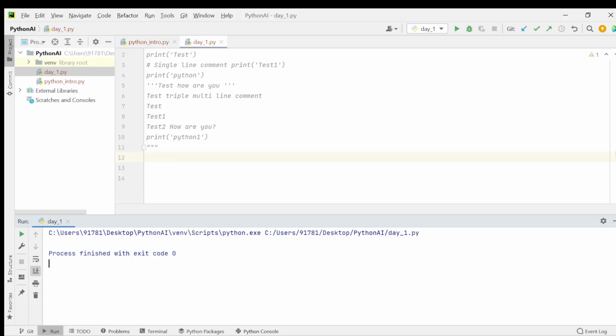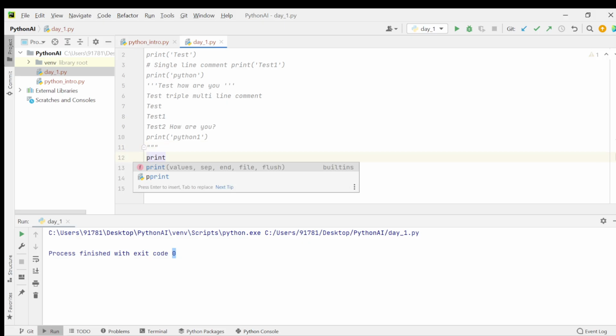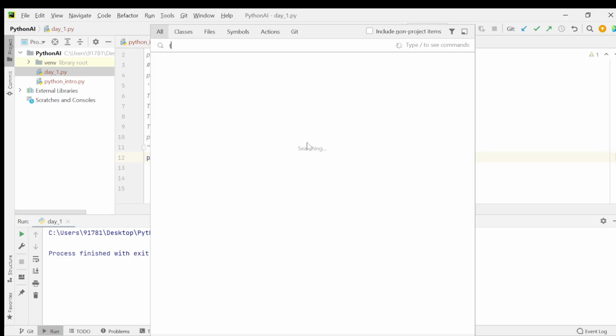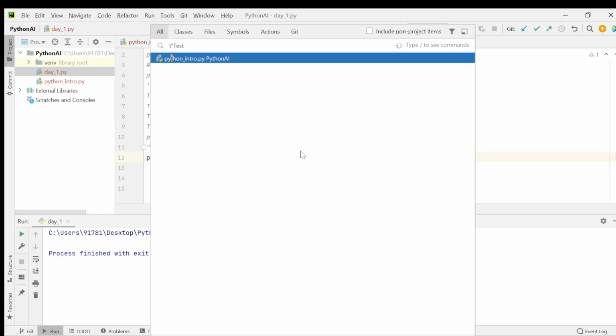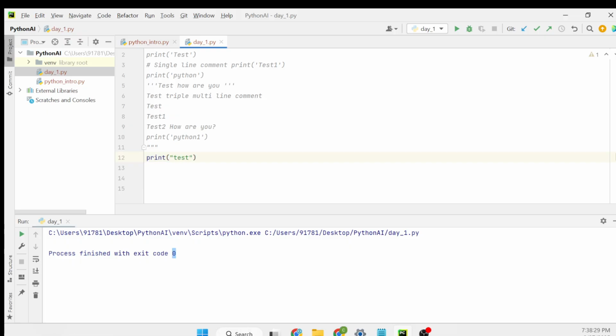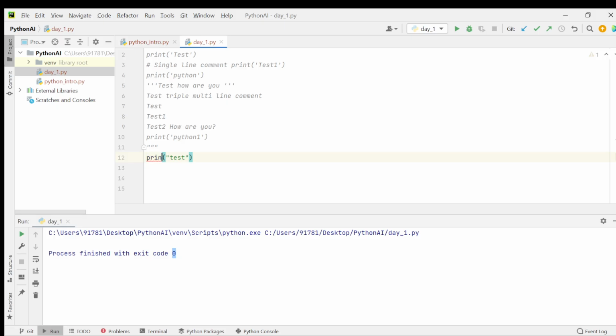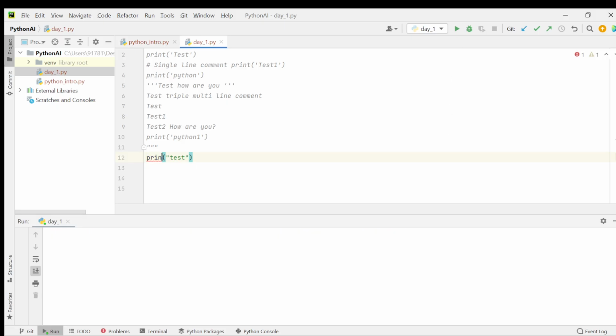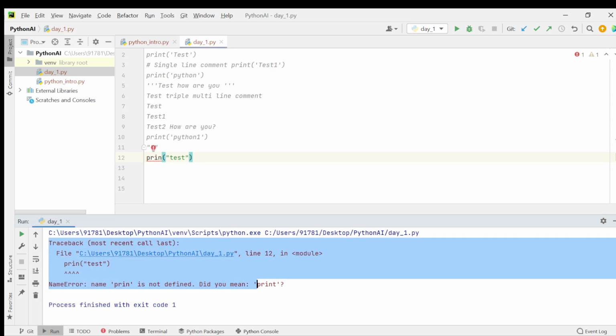If you get any negative value or positive value here other than 0, that means our code has some issues. So let's say here something. Instead of print, let's say you missed that t. Now if you run this code, you will face this issue.